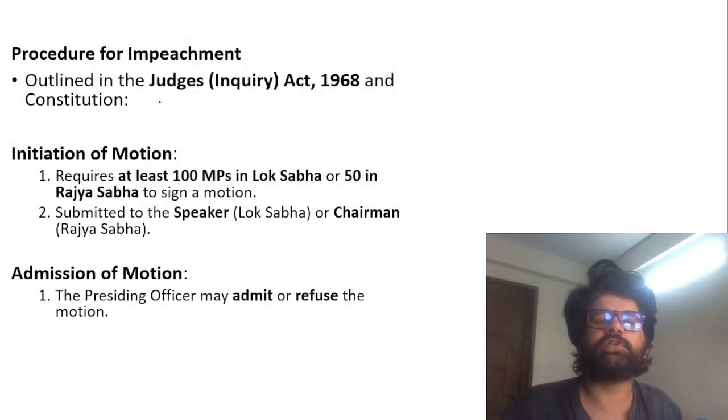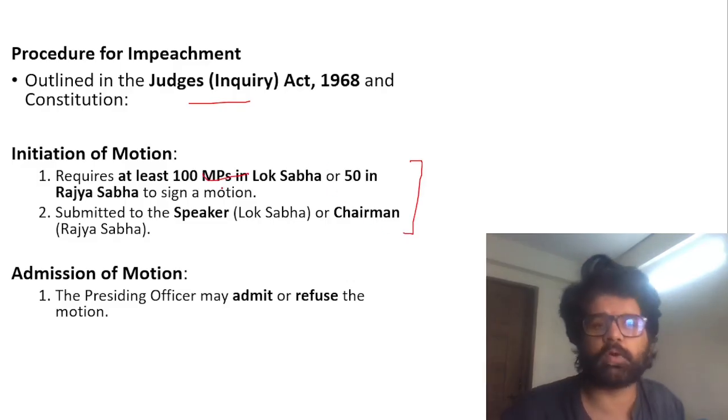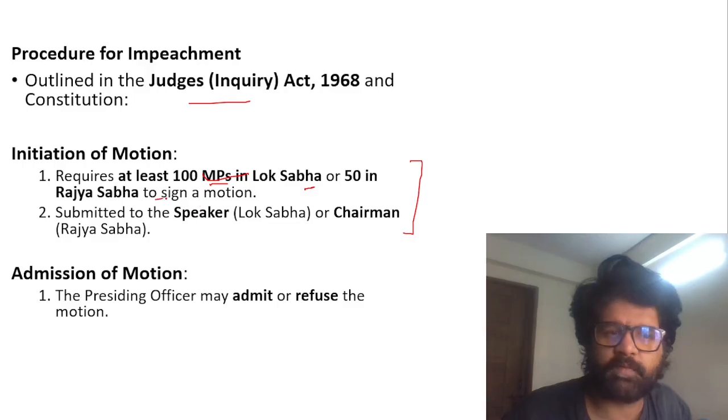So the procedure for impeachment is outlined in the Judges Inquiry Act, and then initiation. We have discussed this, but why are we seeing it again? Because this is actually important. There are so many things. 100 MPs in Lok Sabha or 50 in Rajya Sabha can submit the notice to the Speaker of Lok Sabha or the Chairman of Rajya Sabha.